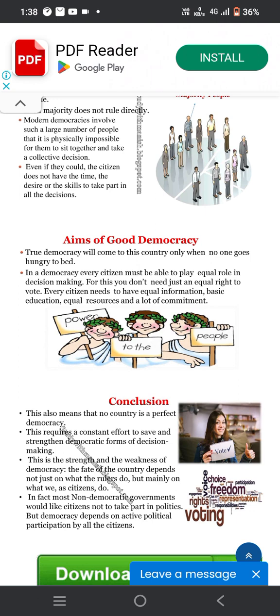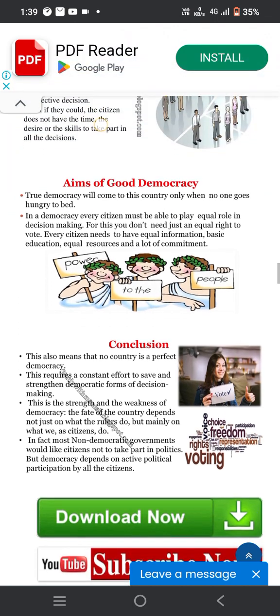Our constitution says that every person is equal before law, but in India it means every person does not get equal education, equal resources, or a lot of commitment. So we should work on it, so that India will be called a truly democratic country.